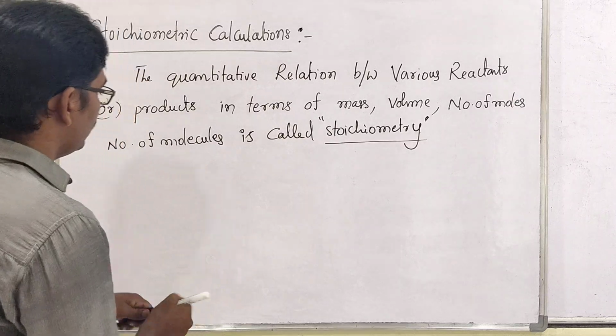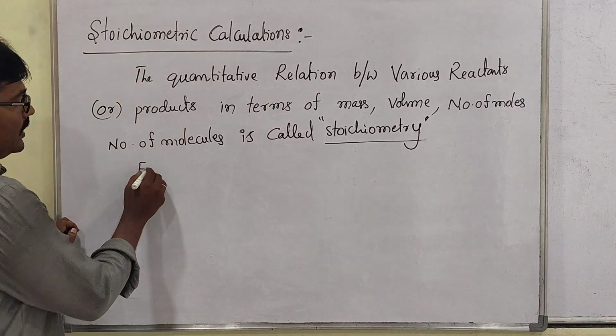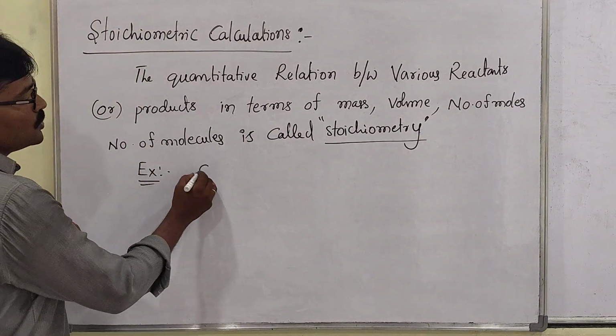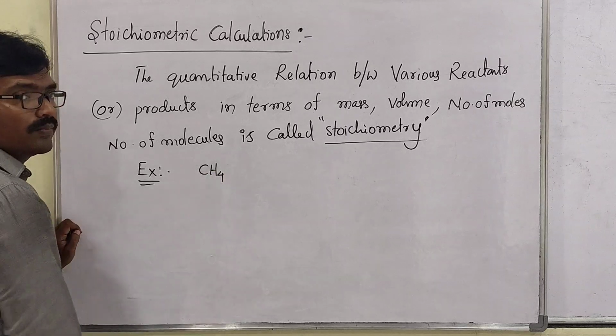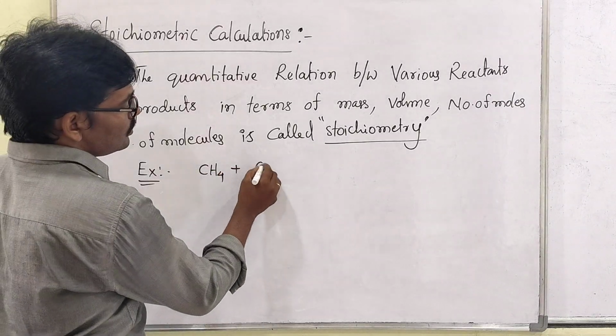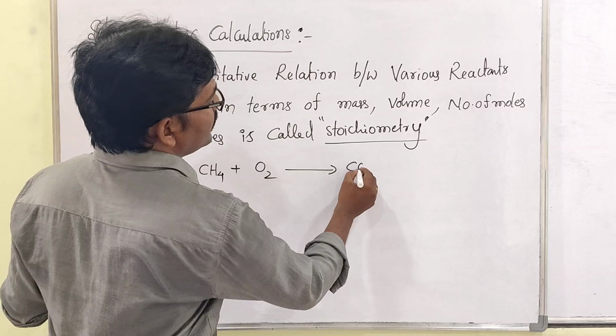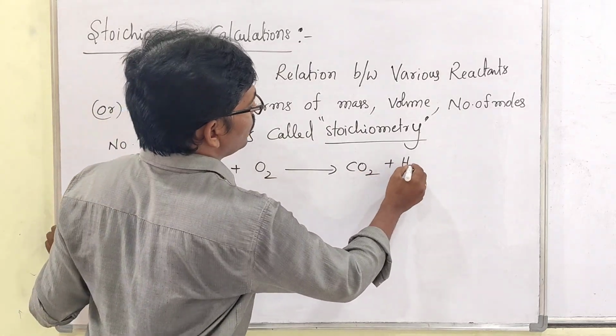For example, look carefully. Take the molecule CH4. When it reacts with oxygen, you get CO2 plus H2O, right?